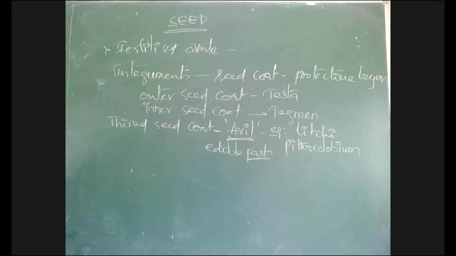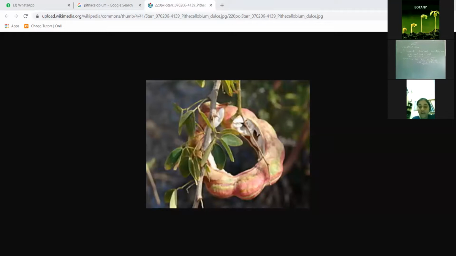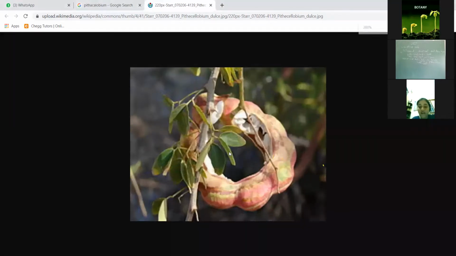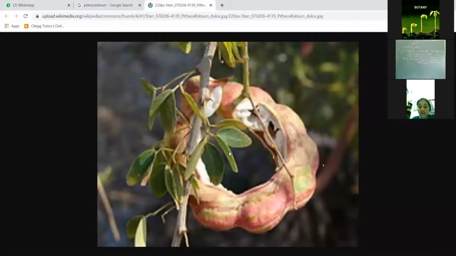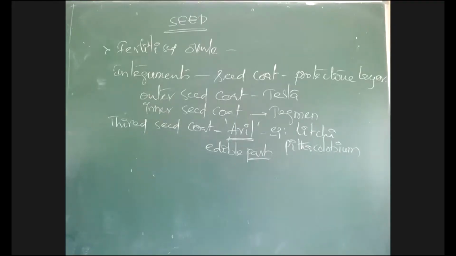I will share the image so that you can understand. This is what we call Pithecolobium. You may see this in all areas. In this Pithecolobium, there is presence of a third seed coat. The third seed coat is called aril, which is edible.